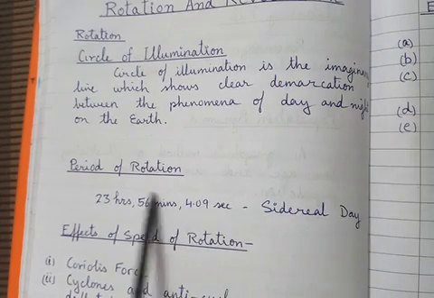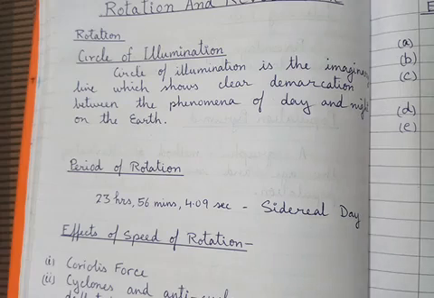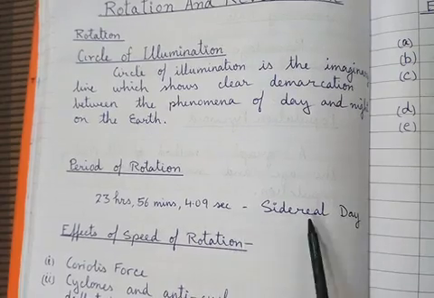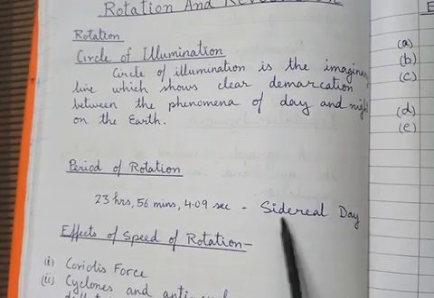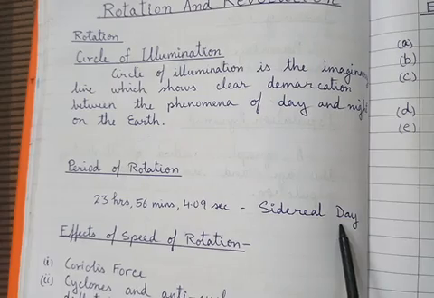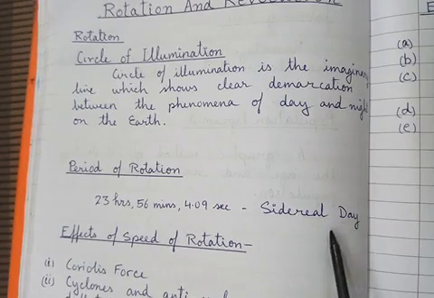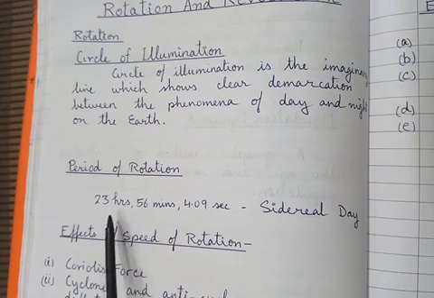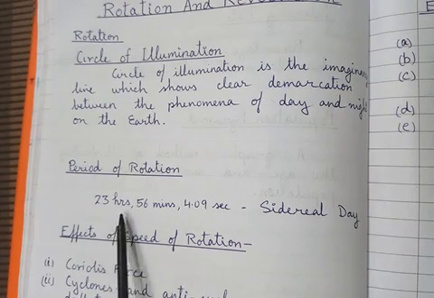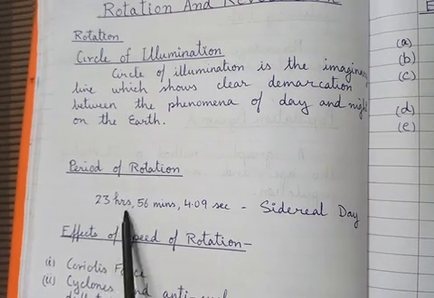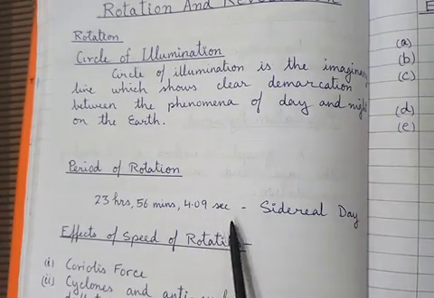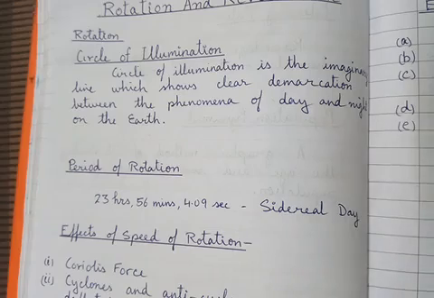This exact time taken by the earth to complete one rotation is known as the sidereal day. It is an important term, and you need to remember it because a question may ask, what do you mean by the sidereal day? The simple answer is that the exact time taken by the earth, 23 hours 56 minutes 4.09 seconds, is called the sidereal day.